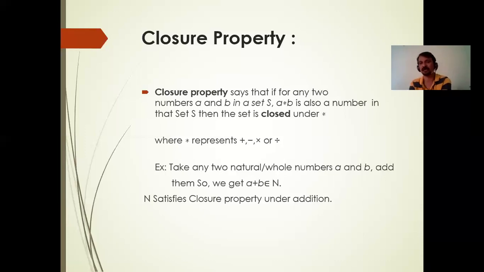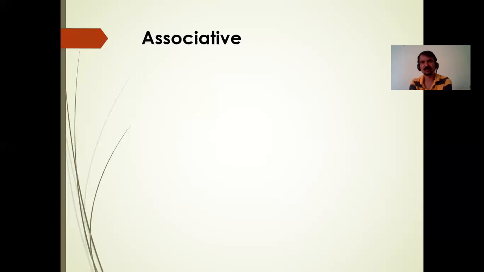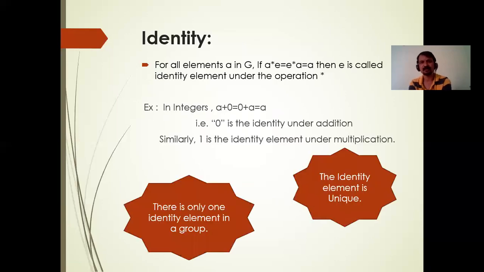So you can check for the whole numbers, rational numbers, irrational numbers, real numbers, as well as the complex numbers, whether the closure property is satisfied or not. Right? This is the first property of the groups. So second one, associative property. What is associative property? If a comma b comma c belong to the set of numbers, then (a plus b) plus c is equal to a plus (b plus c), and a set which satisfies that is said to have the associative property.